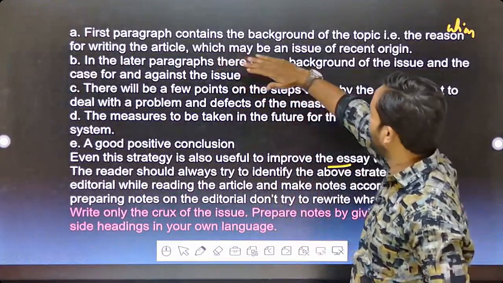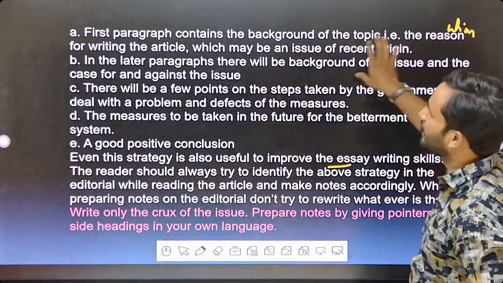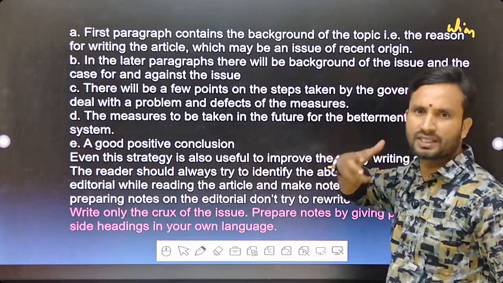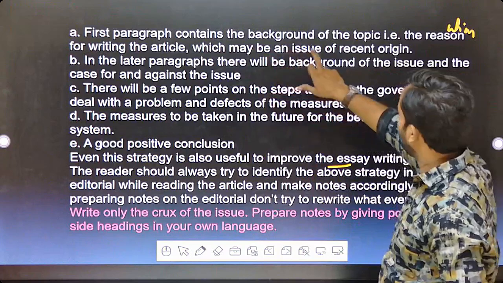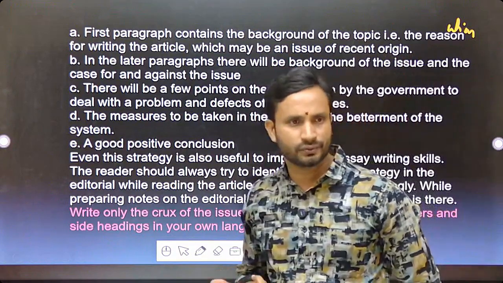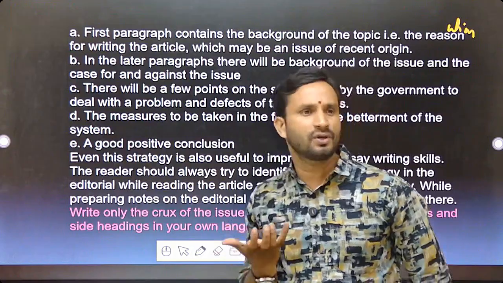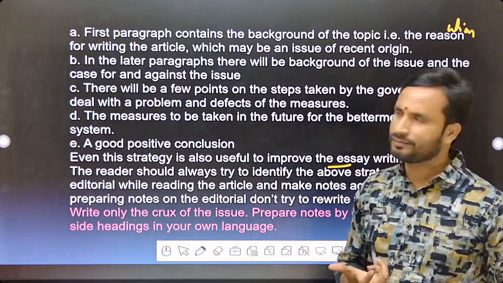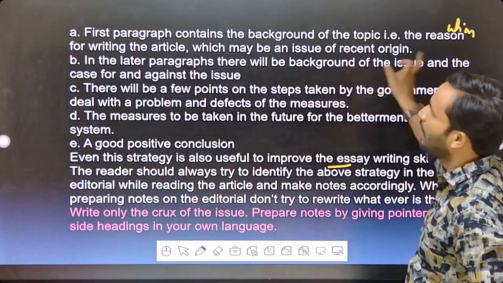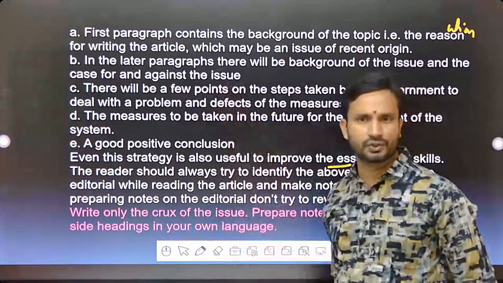The first paragraph contains the background of the topic. That is the reason for writing the article. Why? It is in the news, which may be an issue of recent origin. So which is recently in the news. Background information would be given in that particular article. Clear? In the latter paragraphs, there will be background of the issue and the case for and against the issue.